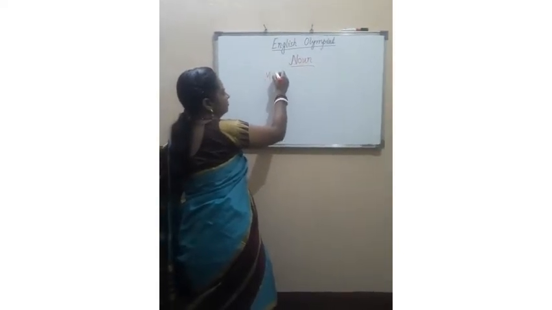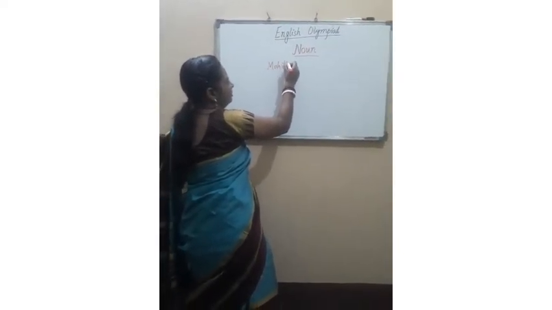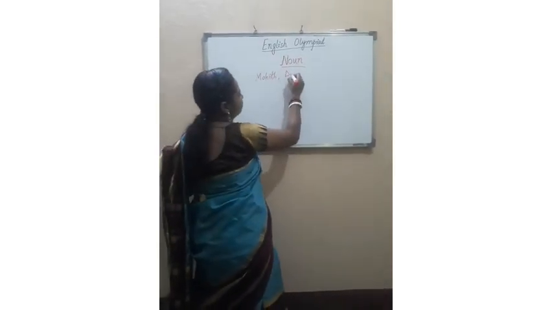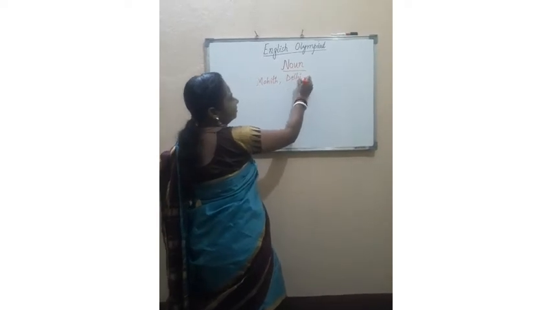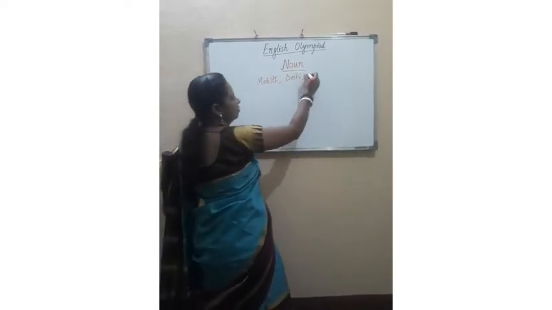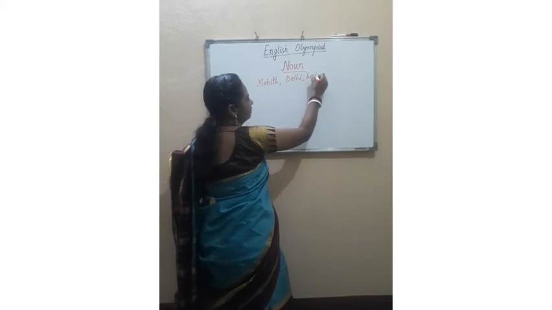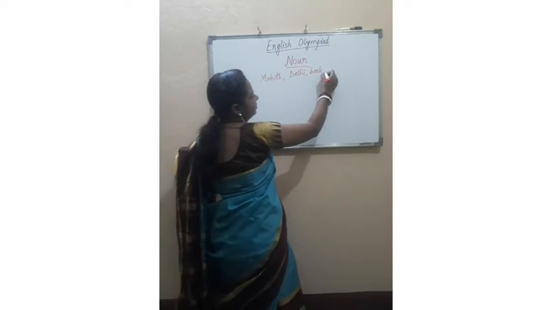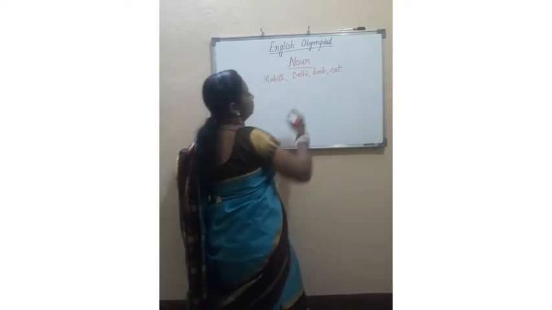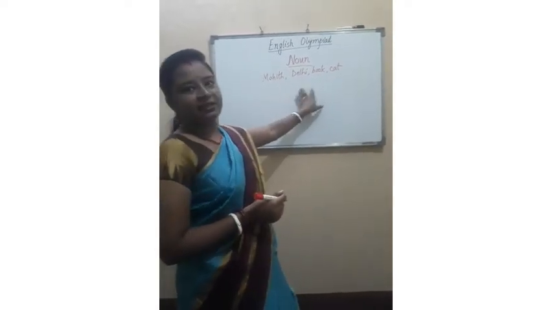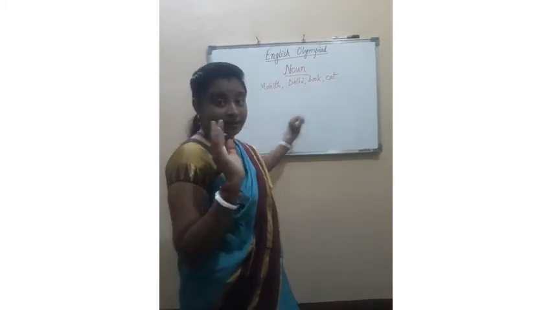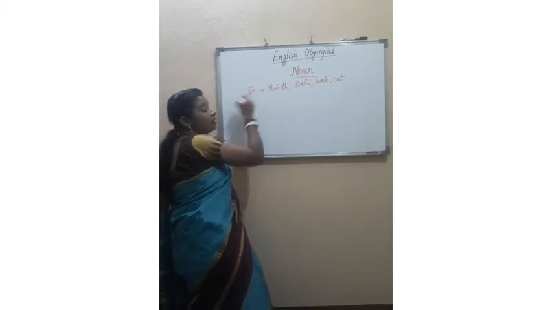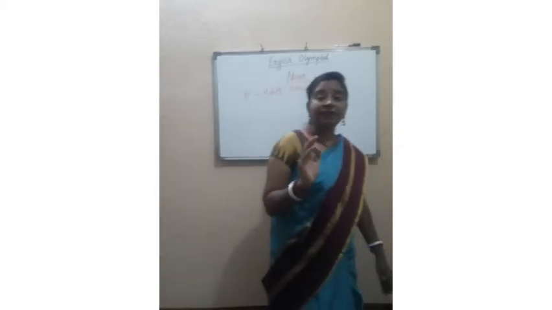Mohit. Name of any person, place, Delhi. Thing, name of anything, pen, pencil, book, whatever you can name. Animal, cat, dog, whatever. So the name of any person, place, thing or animal is called noun. Okay, so these are the examples, but there are different categories of it.